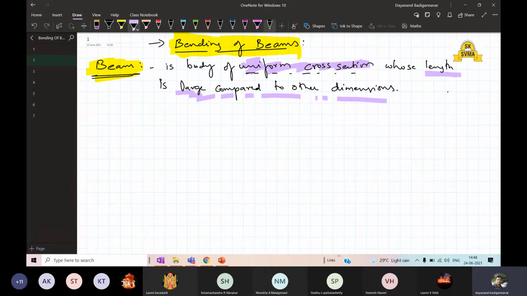For example, I have a beam which is in rectangular shape. So this is one beam I have.